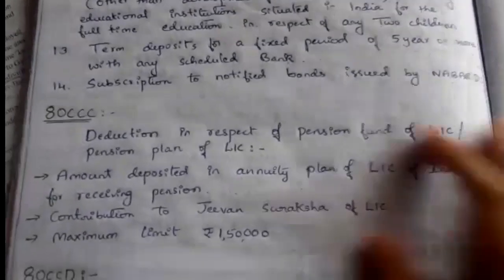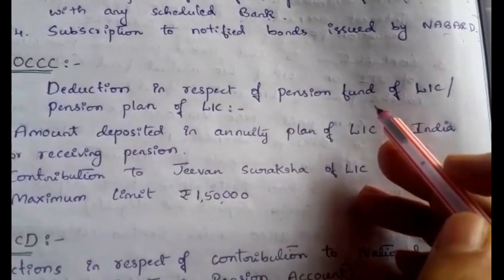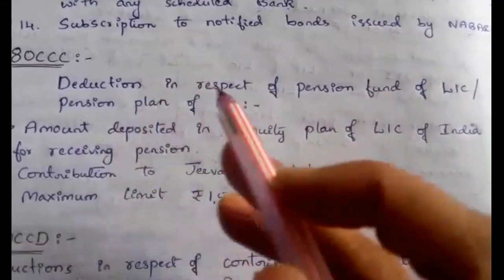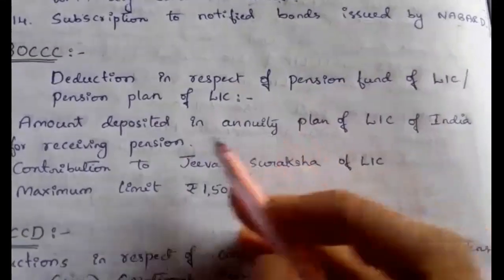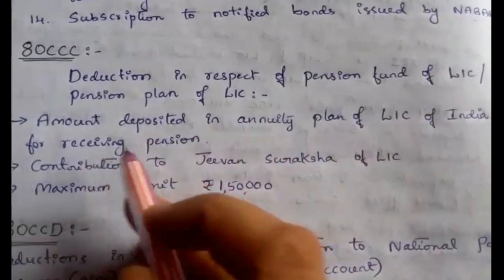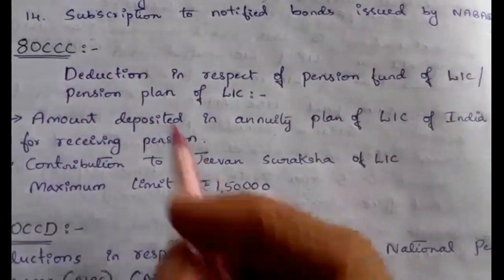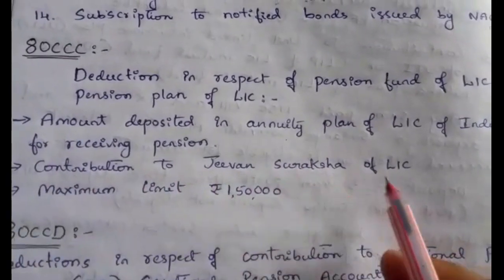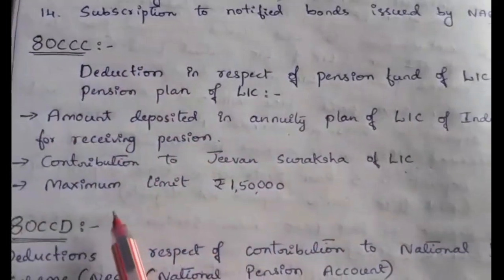The second deduction is 80CCC. 80CCC is a deduction available for the pension fund or pension plan of LIC. This deduction is given to an individual for the amount deposited. Yearly he will deposit the amount in the LIC plan for receiving the pension. So the amount deposited will be claimed as a deduction under Section 80CCC. One more example is contribution to Jeevan Suraksha of LIC. This is also an eligible deduction under Section 80CCC.